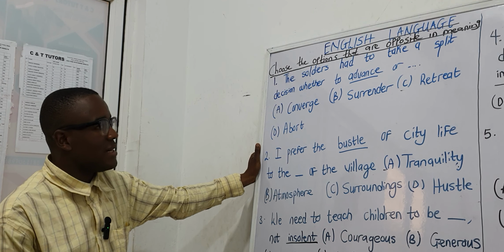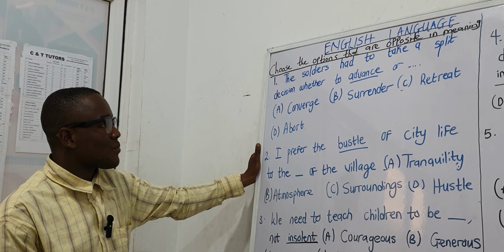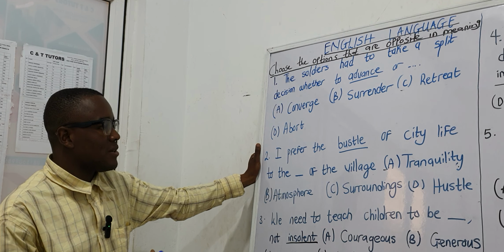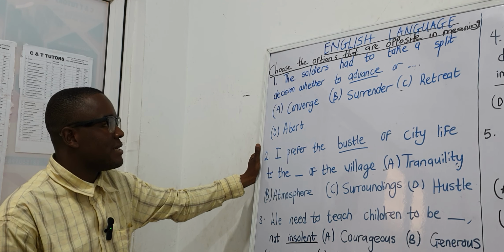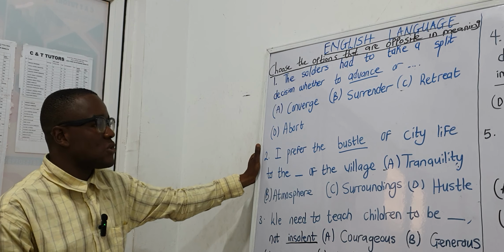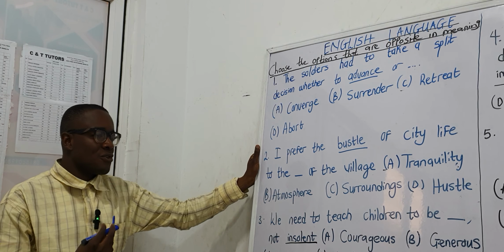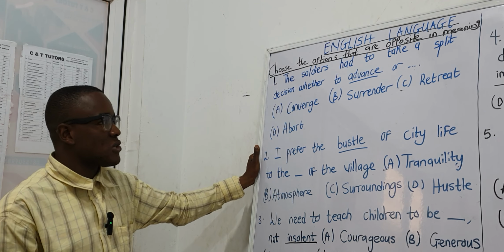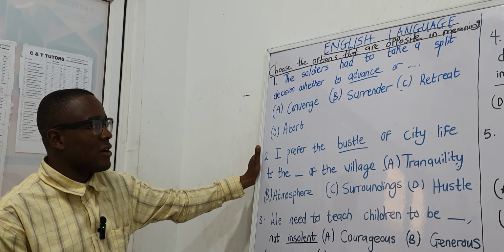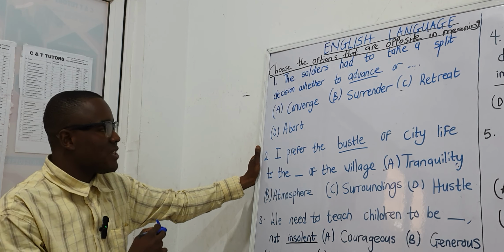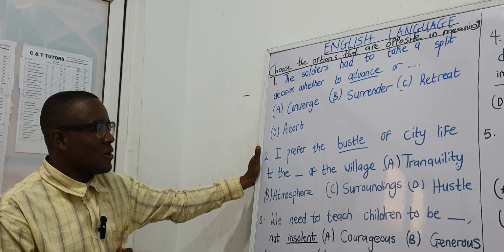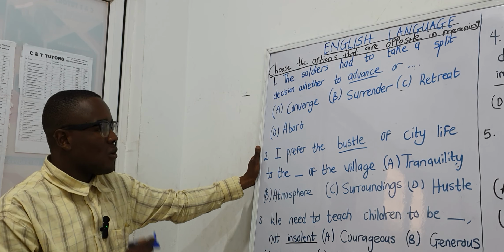Option B, to surrender, means to give up yourself to a particular cause, or to give up committing your energy to something. And then option C, to retreat, means to turn back from pursuing something, or to turn back from embarking on a particular goal or mission. And then option D, abort. To abort means to bring something to an end completely.